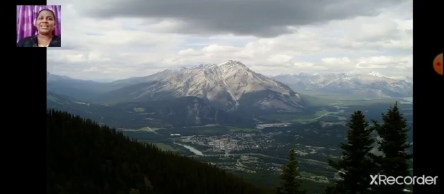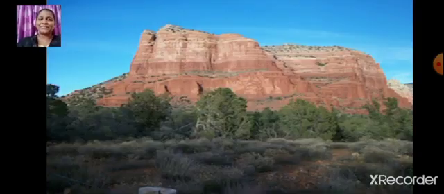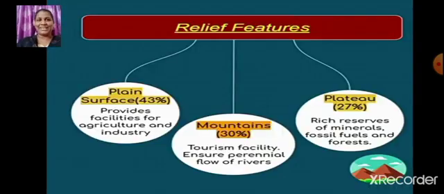Now students, India has land under a variety of relief features, isn't it? For example, plains, mountains, plateaus, etc. Let us learn more about this, okay? So under relief features, we are going to learn about plains, mountains and plateaus.